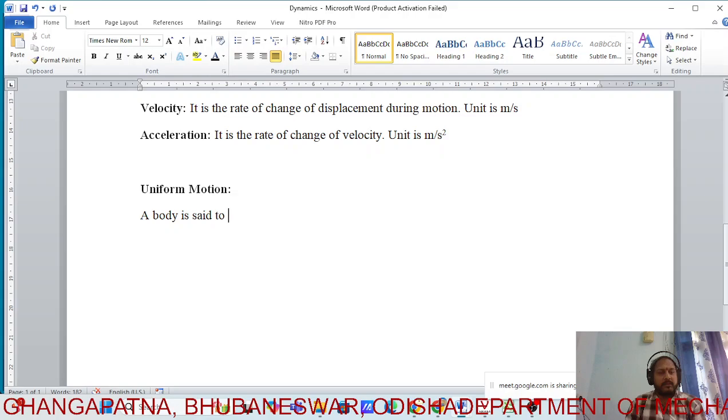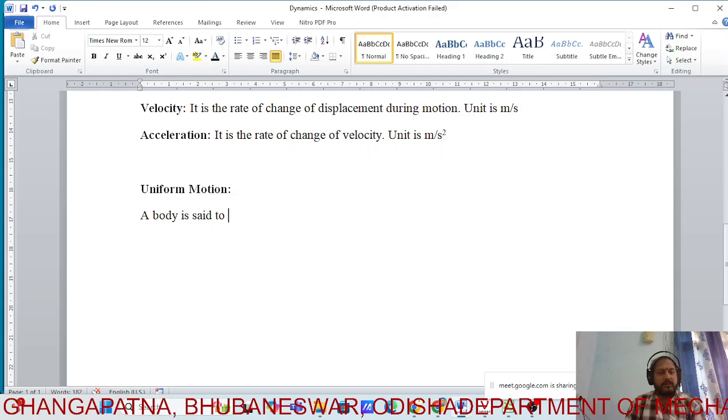Can anyone say what uniform acceleration is? Let me give an example. Sir, the velocity changes by the same amount in equal intervals of time. Very good. Uniform acceleration means, suppose for the first 5 minutes, you're going with a velocity of 10 kilometers per hour on your bike.